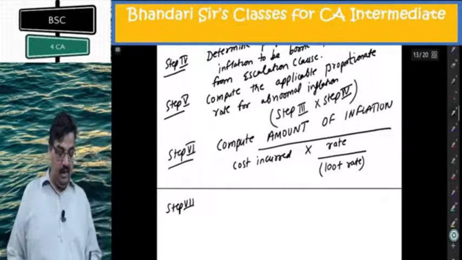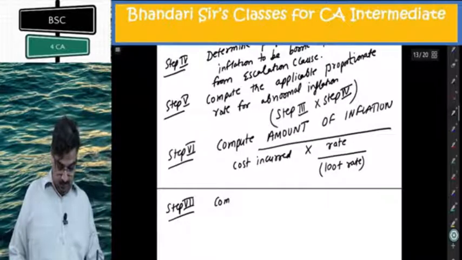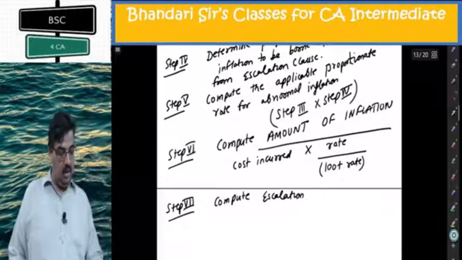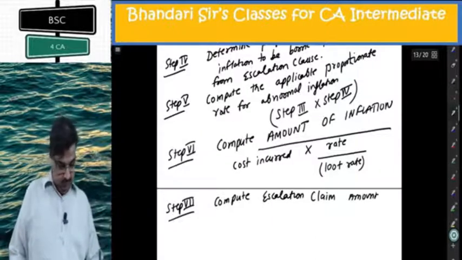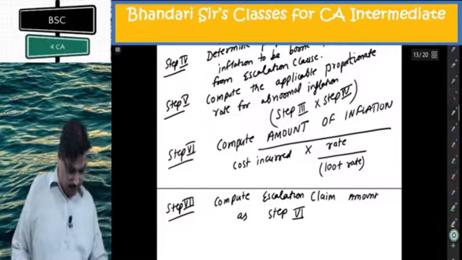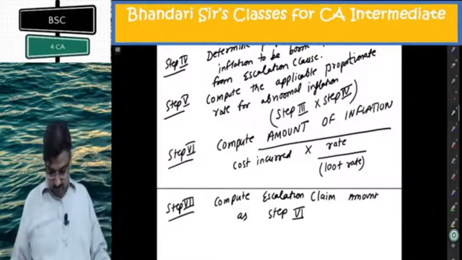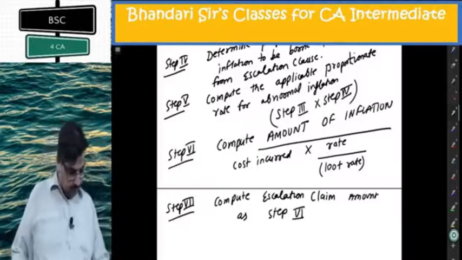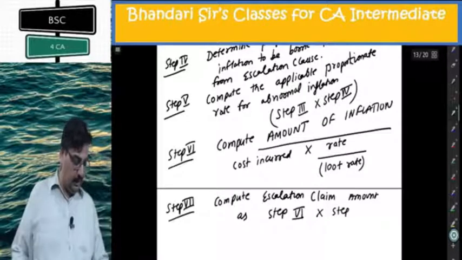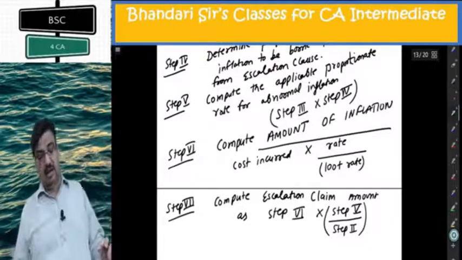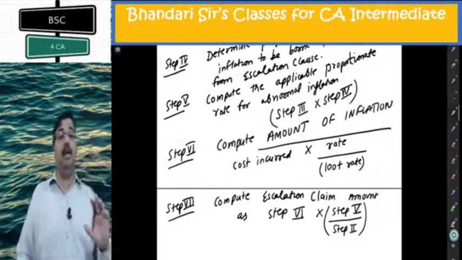Step 7 is the last step. Compute the escalation claim amount as step 6, that is the amount of inflation, multiplied by step 5 divided by step 2. If you can understand, it is very simple.